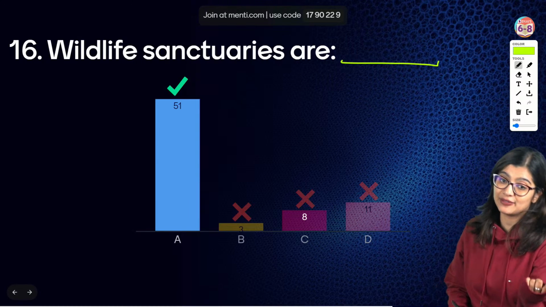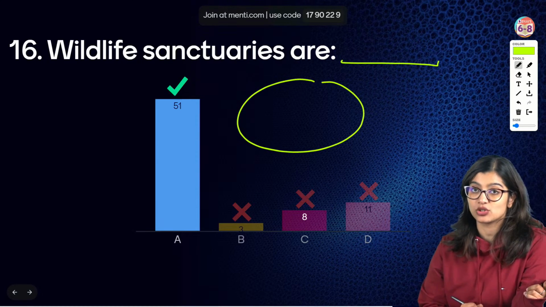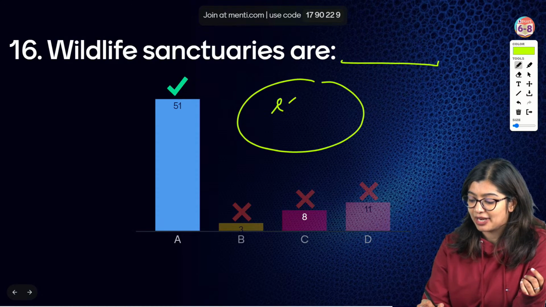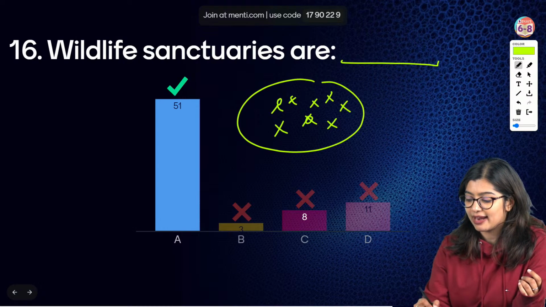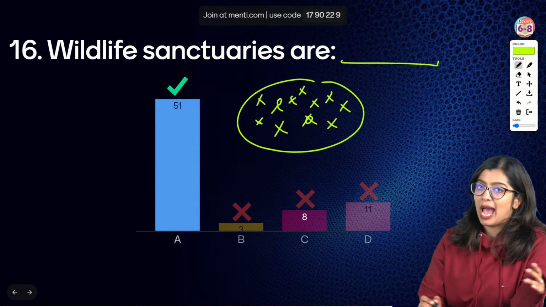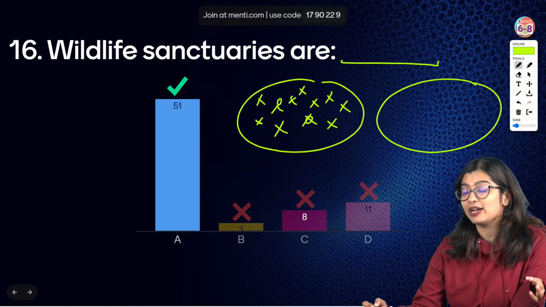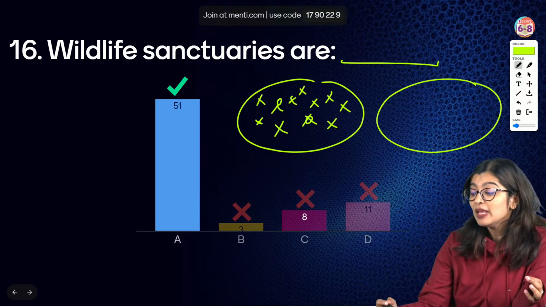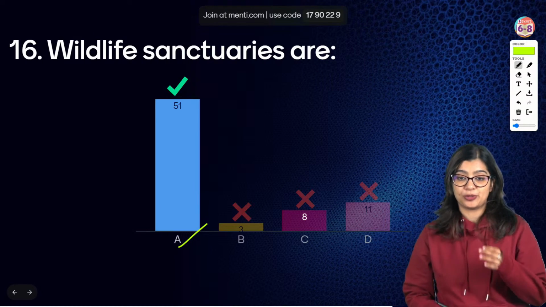See, what are wildlife sanctuaries? Wildlife sanctuaries are those protected areas or preserved areas or enclosures where we preserve the animals, right? We preserve wild animals in their natural habitat. When you say preserve the whole ecosystem, which includes both your plants and animals as well, that becomes your national park, which is why the correct answer is option A.